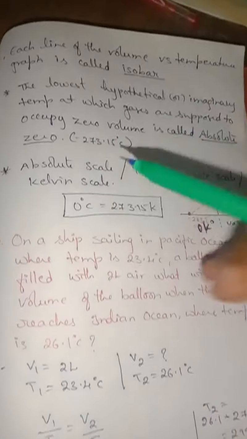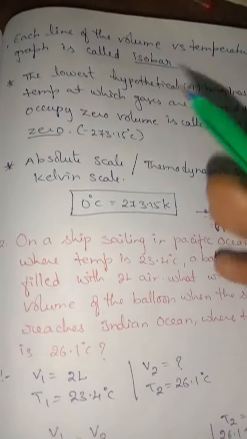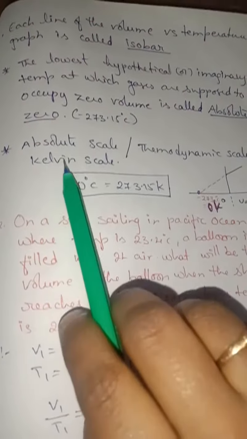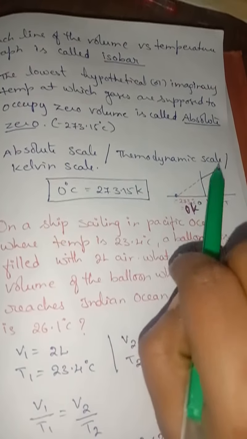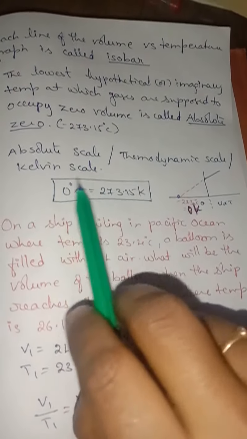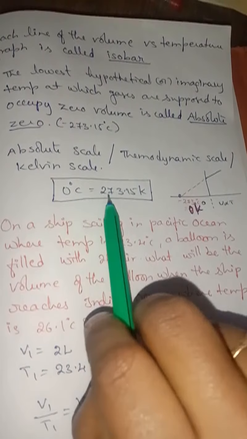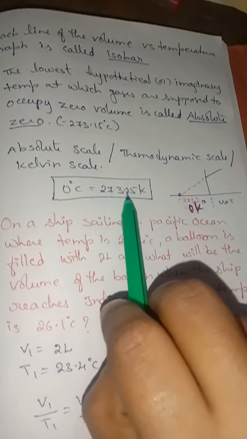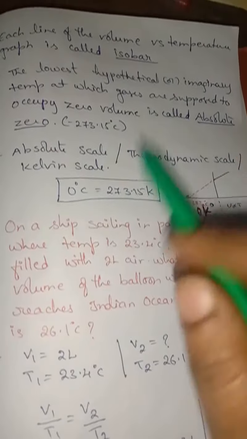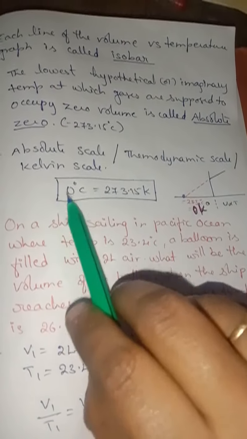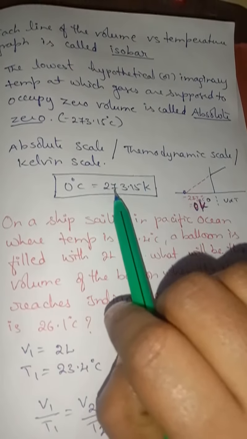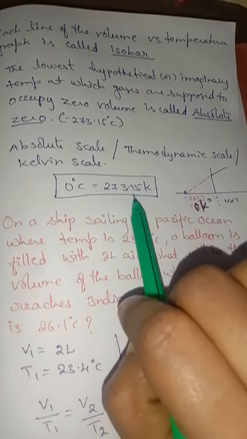To make calculations easy, the scale is called the absolute scale or thermodynamic scale or Kelvin scale, where 0 degrees Celsius equals 273 Kelvin. You can write 273.15 or no problem.